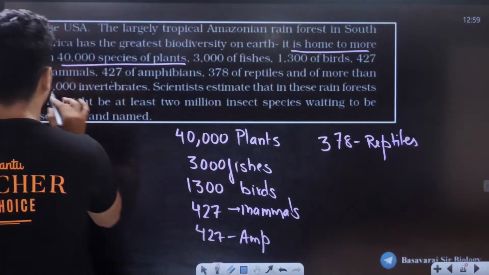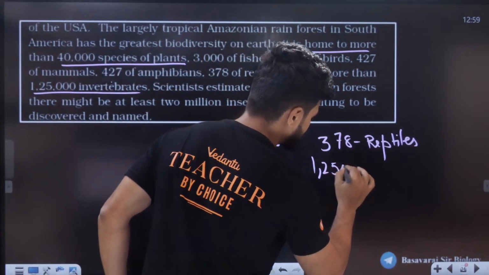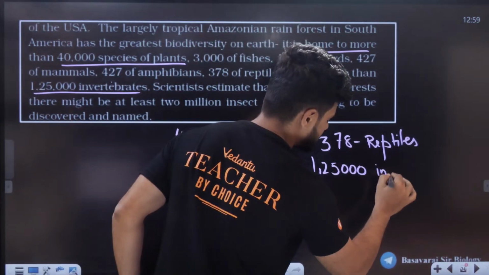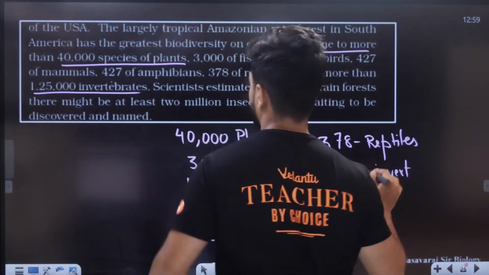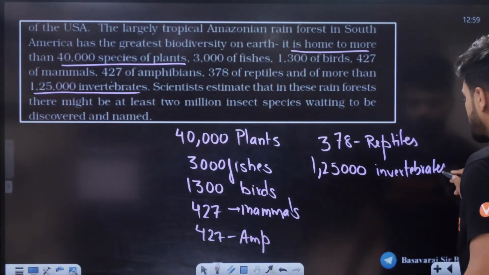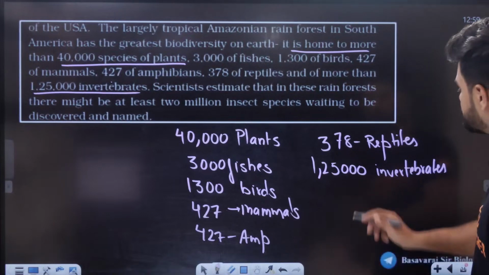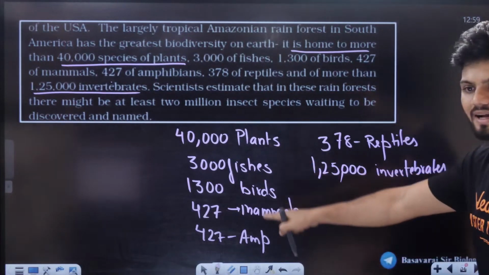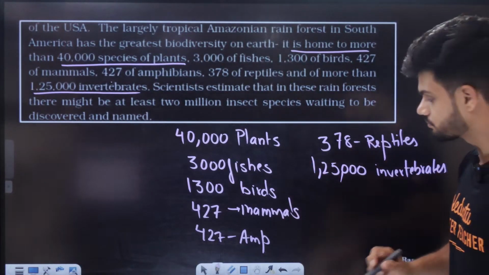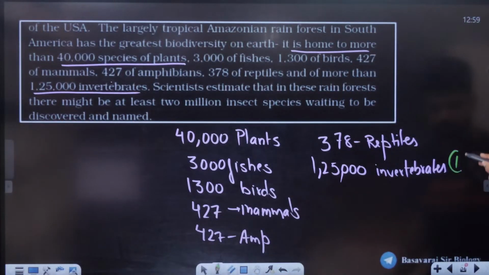And more than 1,25,000 invertebrates. Now tell me, students, apart from all of this, which is the highest in number? Highest in number is, first rank goes to invertebrates.